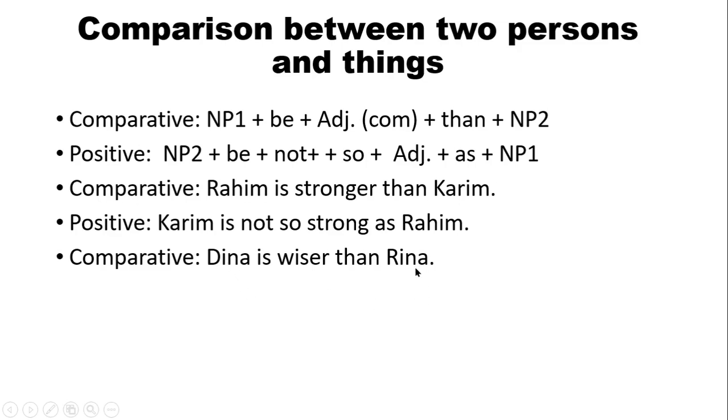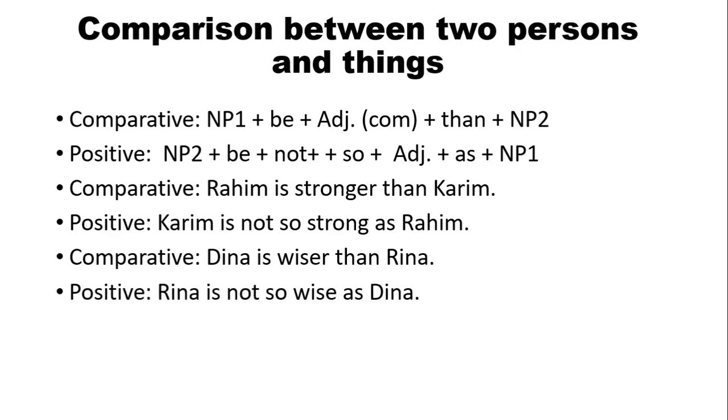So we will write down Rina and auxiliary verb is not and so, then what? Wiser is our adjective here. So we are going to write down wise. Rina is not so wise as Dina. So the correct answer is Rina is not so wise as Dina.